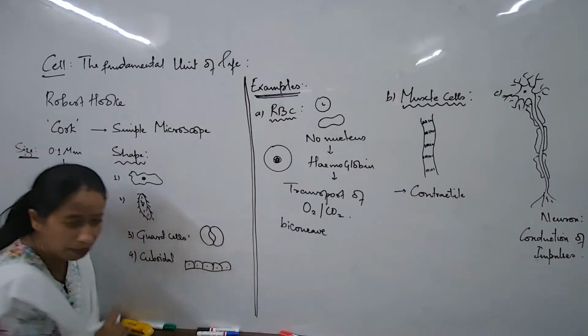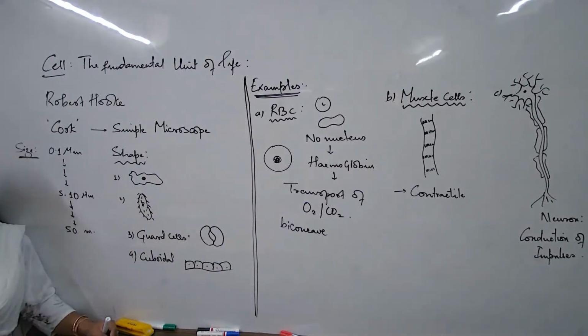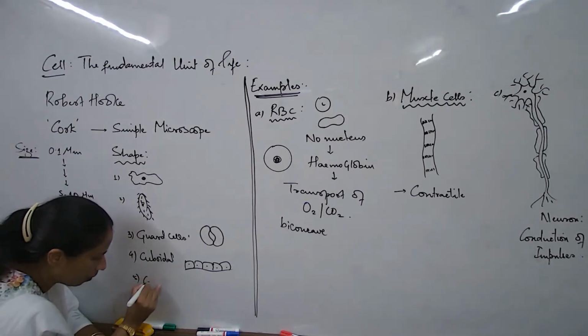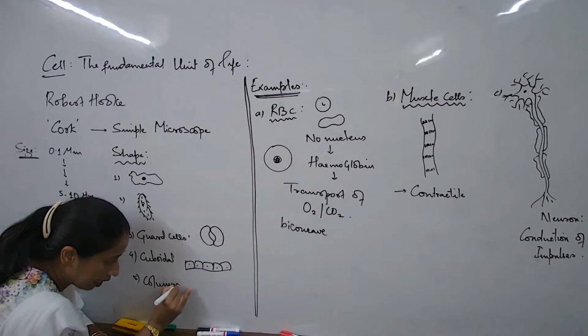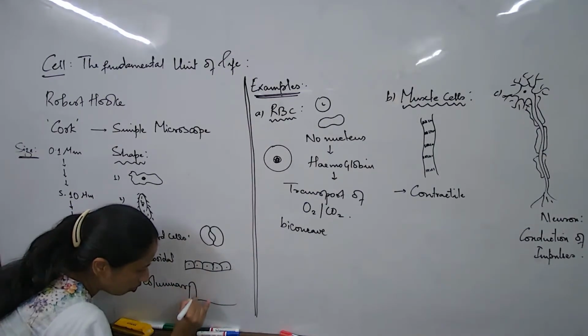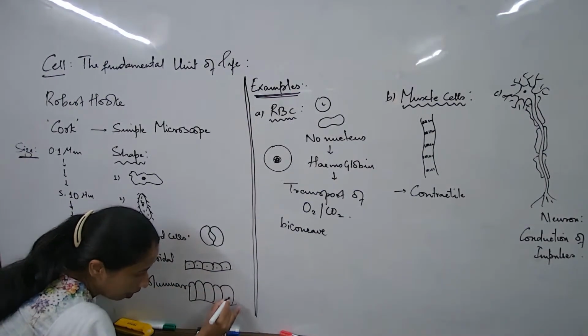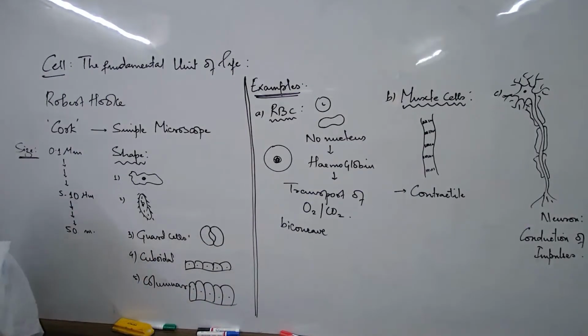These are the variety of shapes, cuboidal, cube-like, no, cuboidal. Then again, if I talk about another type of shape, something like columnar, then columnar would be tall pillar-like cells like this, and they may be in one or two tiers also.